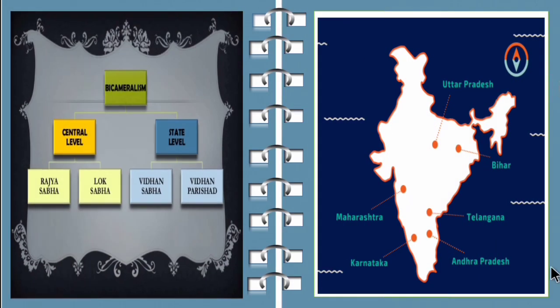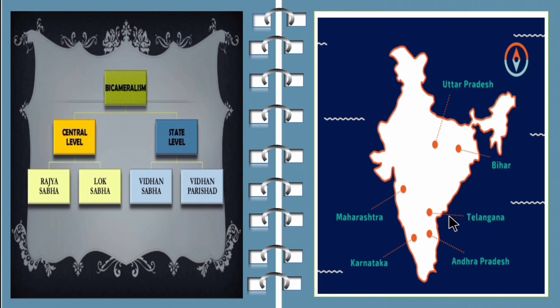So next, bicameral. Children, bicameral states means having two houses, both the upper house as well as the lower house. So bicameralism at the central level: we have two houses, Rajya Sabha and Lok Sabha. Rajya Sabha is the upper house and Lok Sabha is the lower house. And at the state level also we have two houses. One is the legislative council, which is the upper house. The legislative assembly is the lower house.